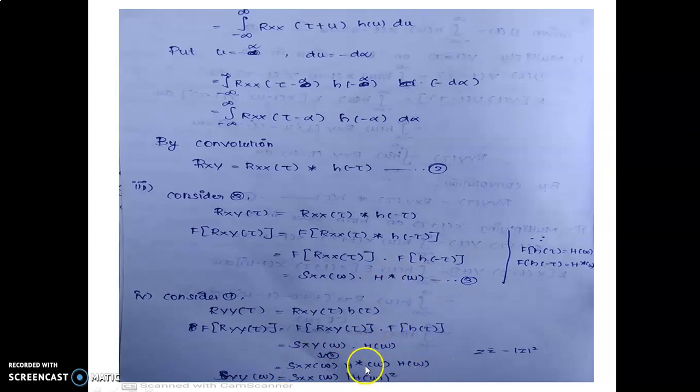Here, using H*(ω) and H(ω) with the basic formula that a conjugate function multiplied with the function gives the modulus of z squared, H*(ω) H(ω) can be written as the modulus of H(ω) the whole squared. So hence the proof.